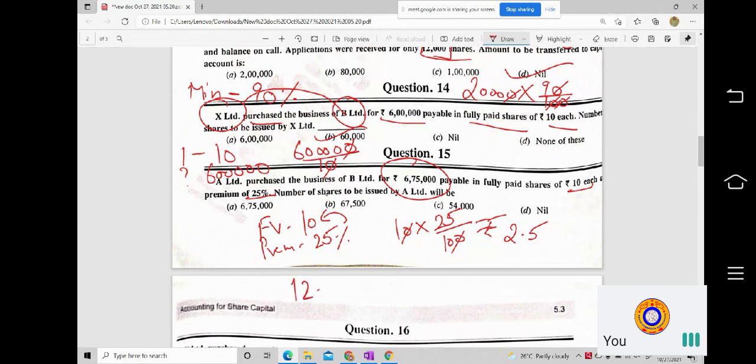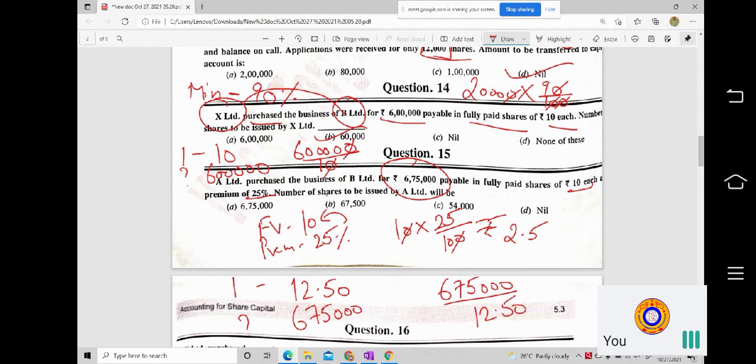So if I issue one share at 12.50, and I want to make the payment of this value, 6 lakhs 75,000 rupees, how many shares do I have to issue? Just cross multiply and divide. So 6 lakhs 75,000 divided by 12 rupees 50 paise.